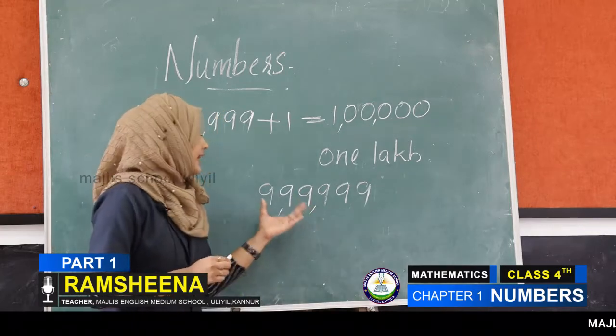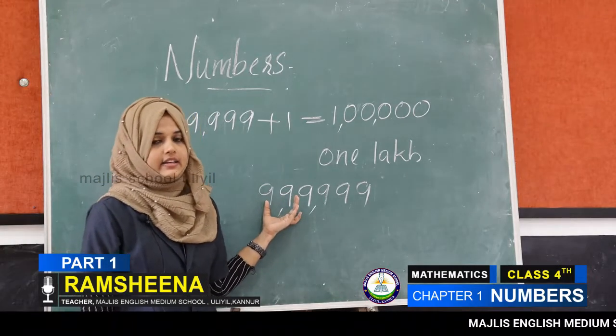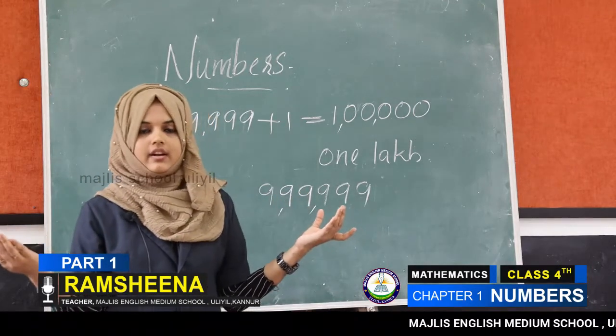Very good. Then how to write it in words? 9,99,999.